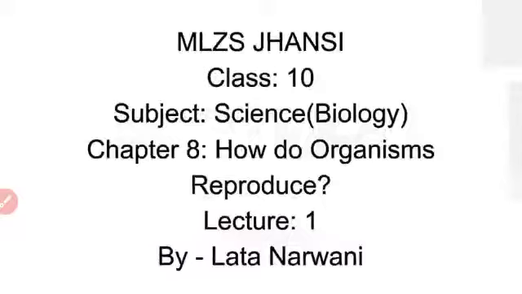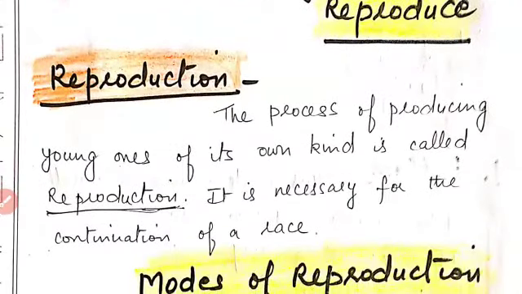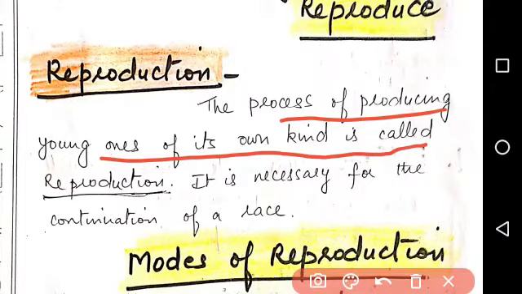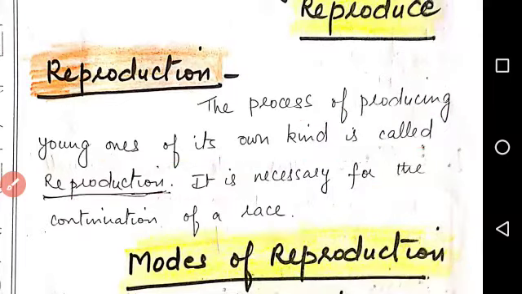Children, today we'll be doing the lesson How Do Organisms Reproduce. So, what is reproduction? The process of producing young ones of its own kind is called reproduction. It is necessary for the continuation of a race.